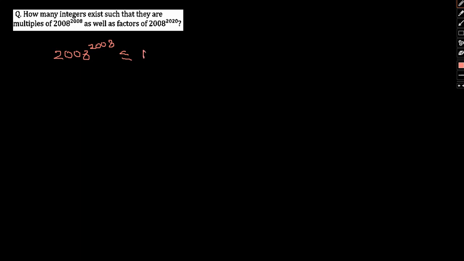So suppose these numbers are n, then n will lie in this particular range, because n is a multiple of 2008 to the power 2008 and a factor of 2008 to the power 2020. So basically this will be our limit in this regard.